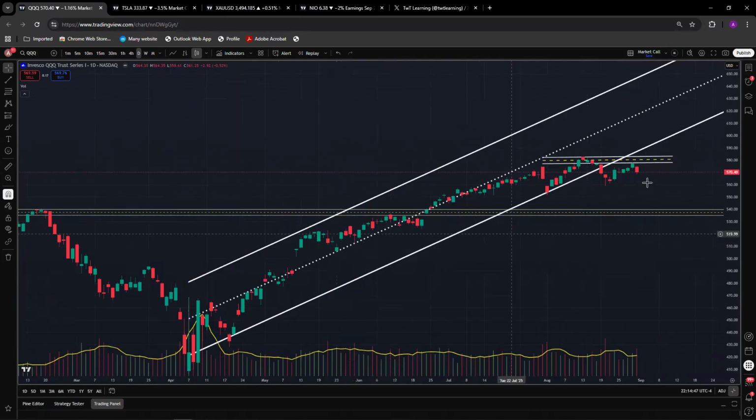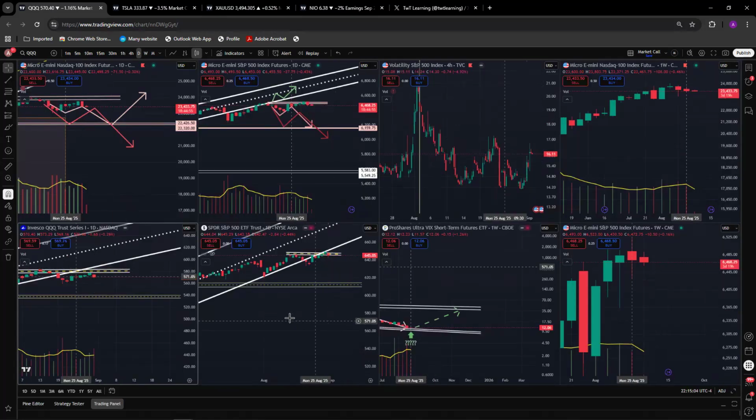QQQ dropped through this rising channel. We have a double top formation. We have 577 to 581, 582 resistance. We remain below this. We are coming down to 540. Over a period of time, it will be a slow grind initially.